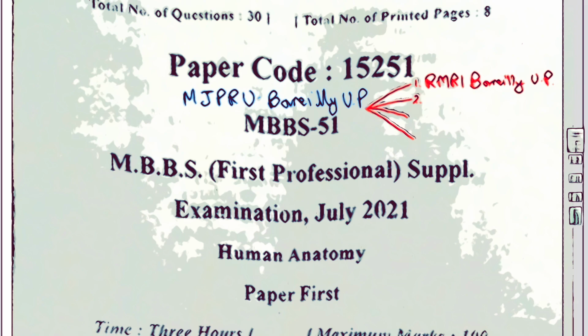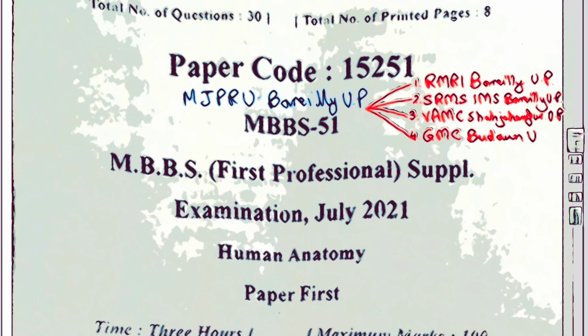The next is SRMS IMS Bareilly. That is Shri Murti Smarak Institute of Medical Sciences Bareilly, Uttar Pradesh. The third here is VAMC Shahjahanpur. That is Varun Arjun Medical College, Shahjahanpur, Uttar Pradesh. The fourth one here is GMC Budaun. Government Medical College, Budaun, Uttar Pradesh.